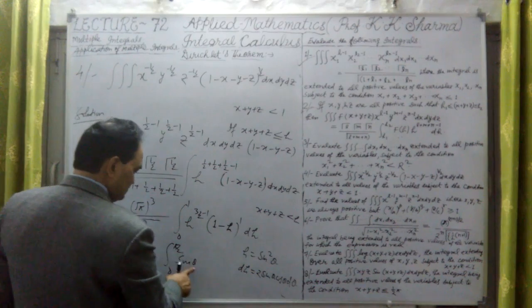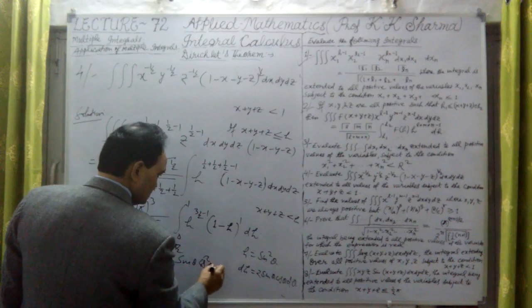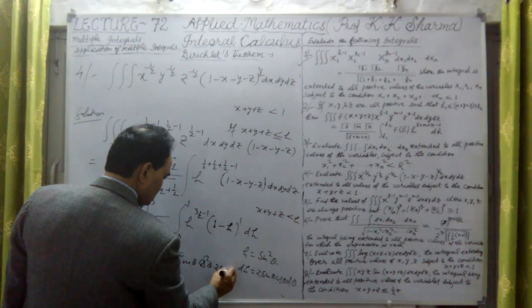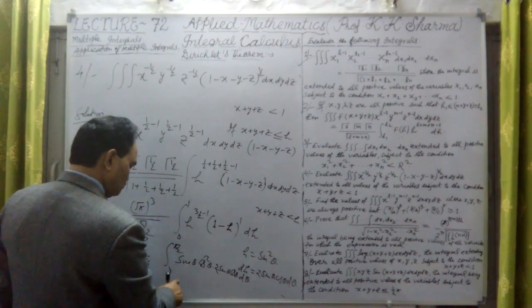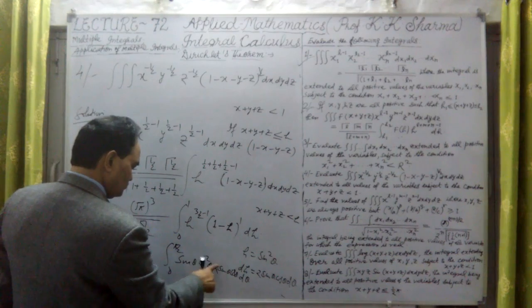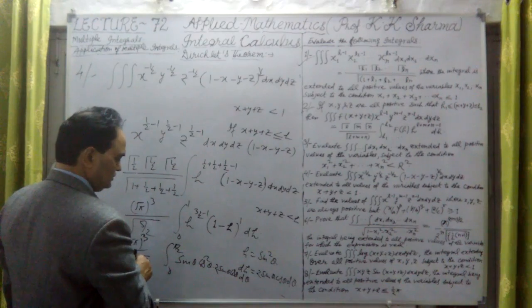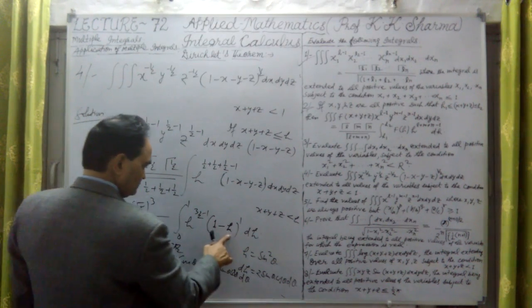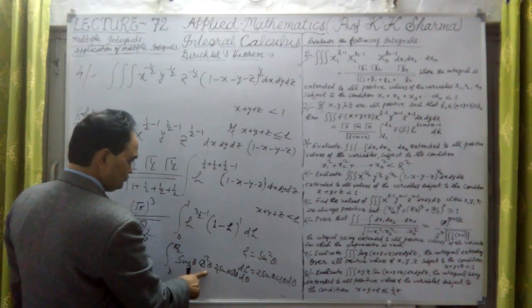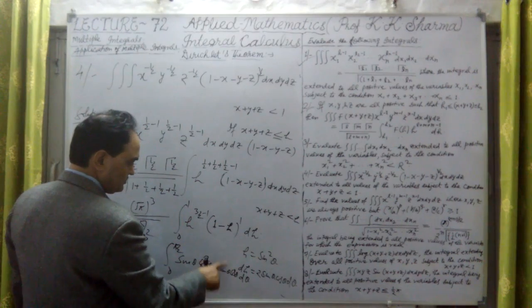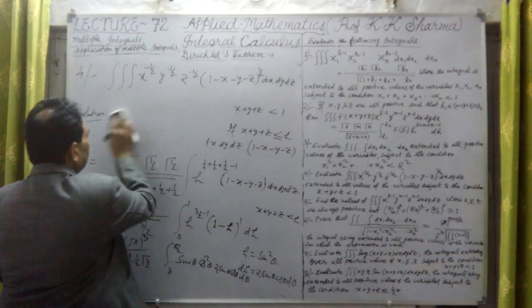Okay. So in that way, this is sine theta, this is cos square theta into 2 sine theta into cos theta into d theta. This comes out to be sine square theta cos cube theta. Okay, so cos cube theta into, this is only 1 minus h, only 1 minus h. Okay, this is cos square theta because 1 minus sine square theta is cos square theta. 2 sine theta, the 2 we can take outside. So the final value will be, let me write here.